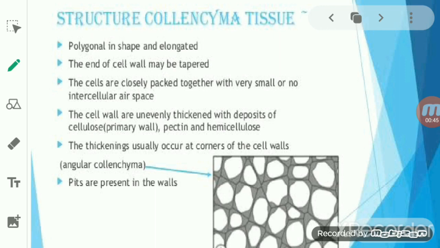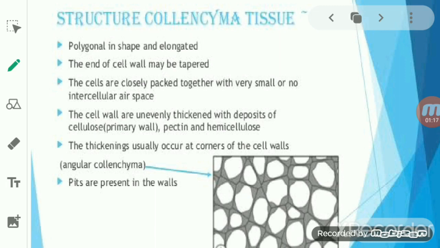In collenchyma tissue, there is a deposition of pectin, which makes it different from the parenchyma. Along with cellulose and hemicellulose, a deposition of pectin is also present in the collenchyma cell.